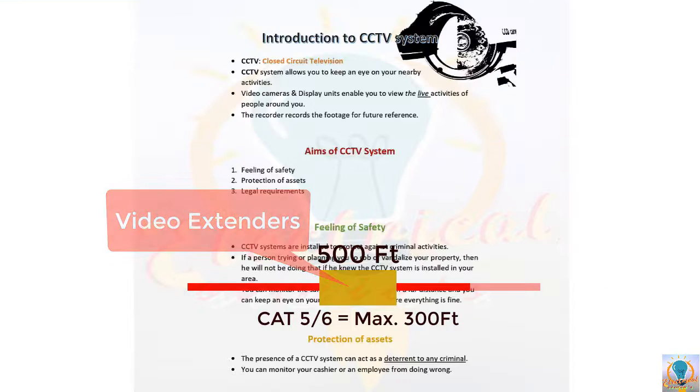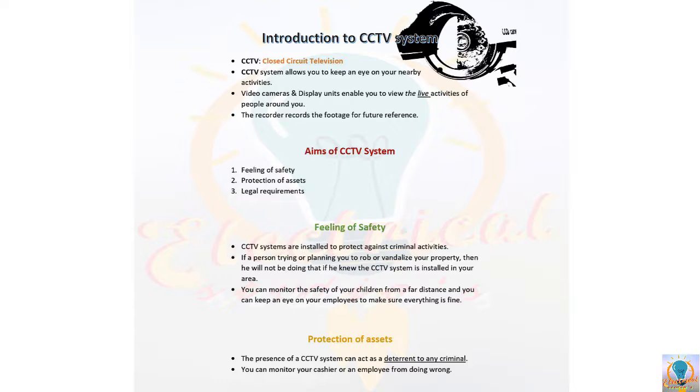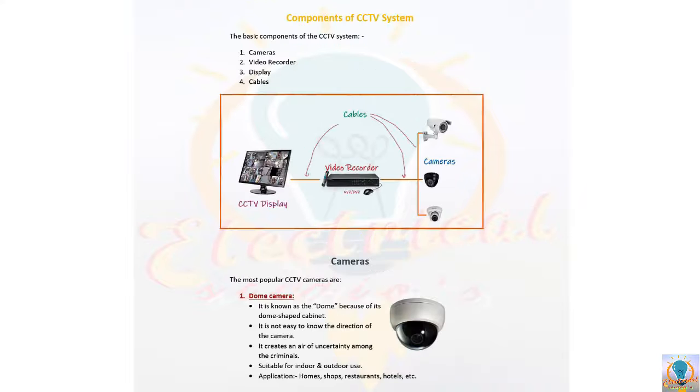So this is the brief discussion about the CCTV system and the basic components of the system. In this theoretical part, we have seen the introduction of the CCTV system, the purpose of the system, then the components of the CCTV system in detail. Okay, hope this part is very much clear for you. Next we have the drafting part. So let's move to the drafting part.